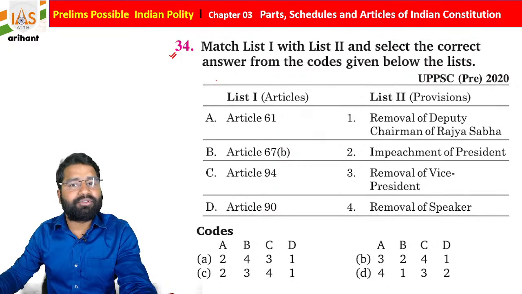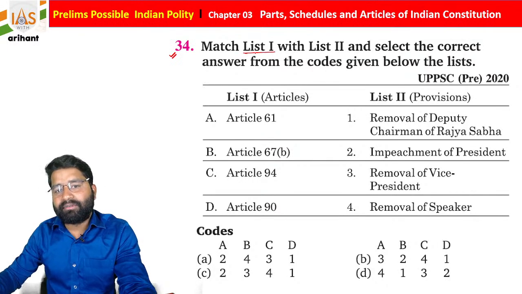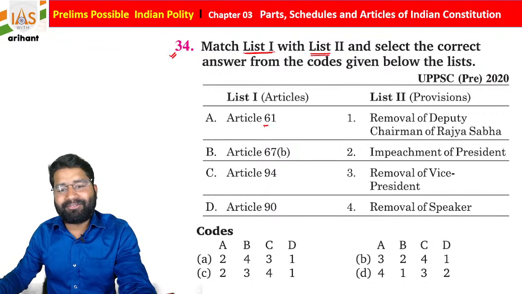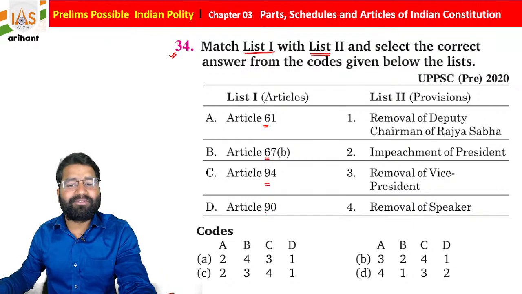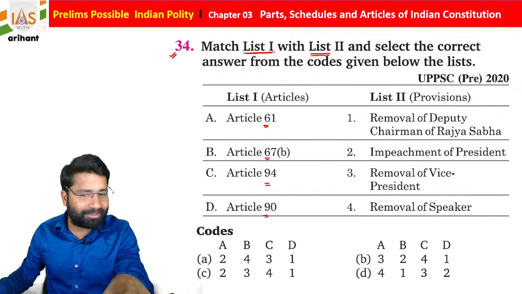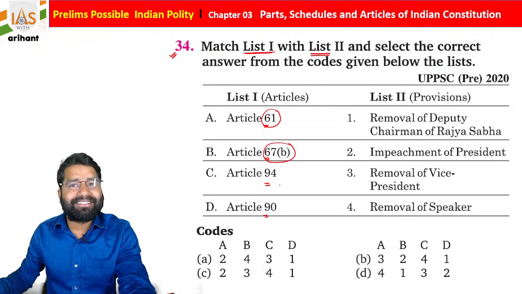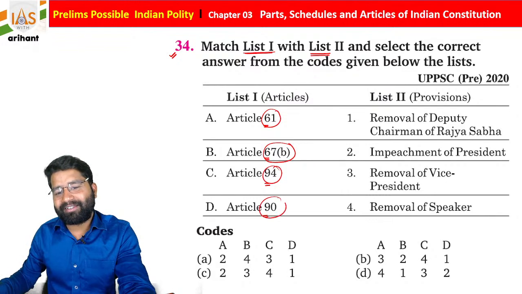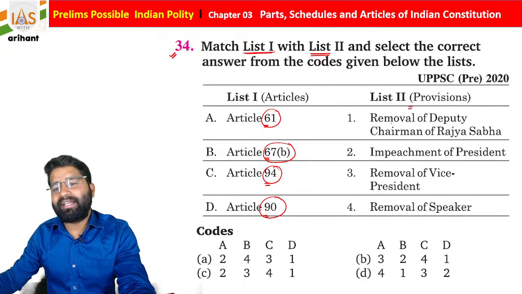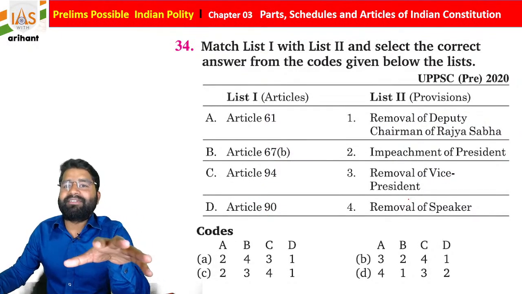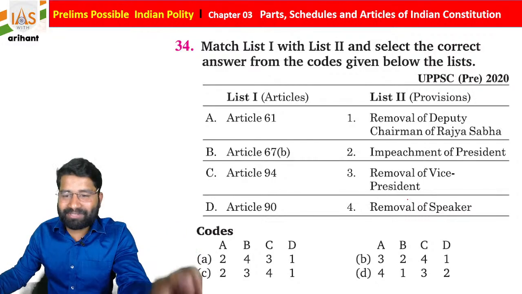Once again, there is question number 34. So once again you have to do the same thing. You have to match list 1 to list 2, and once again articles are here. See carefully and match. I hope you are all able to see it. Article 61 of the Indian Constitution, Article 67B, Article 94 and Article 19, and you have to match with the provisions like removal of Deputy Chairman of Rajya Sabha, impeachment of President, removal of Vice President, removal of Speaker. So these are all connected with the removal or impeachment procedure, students.